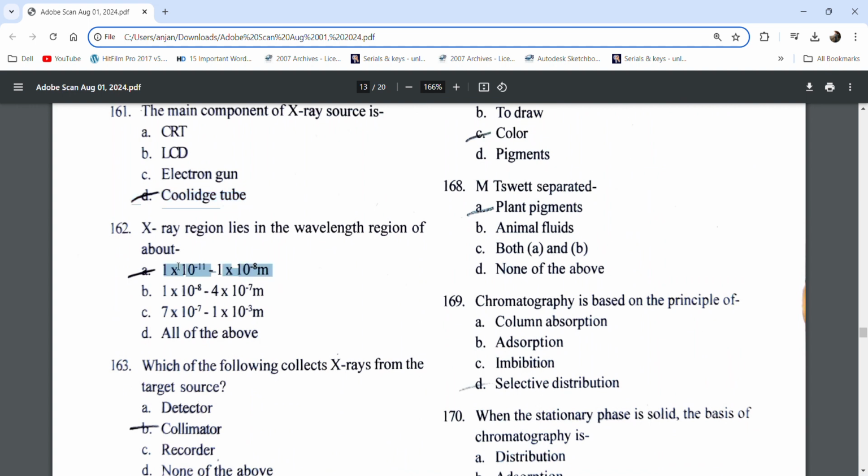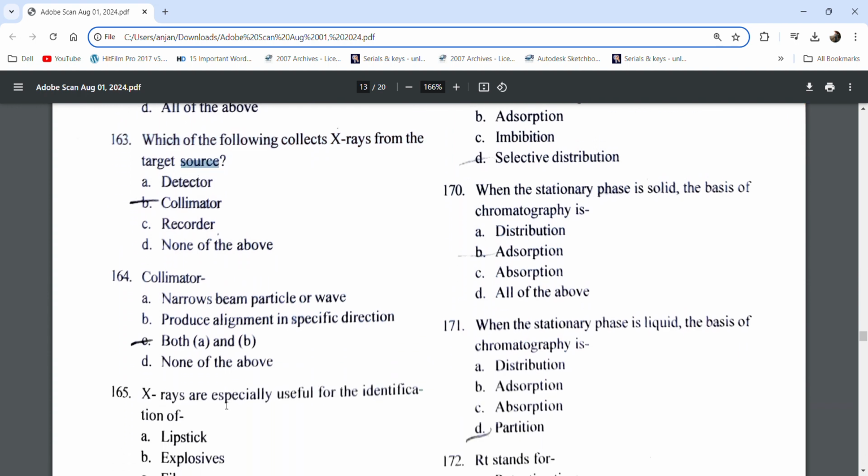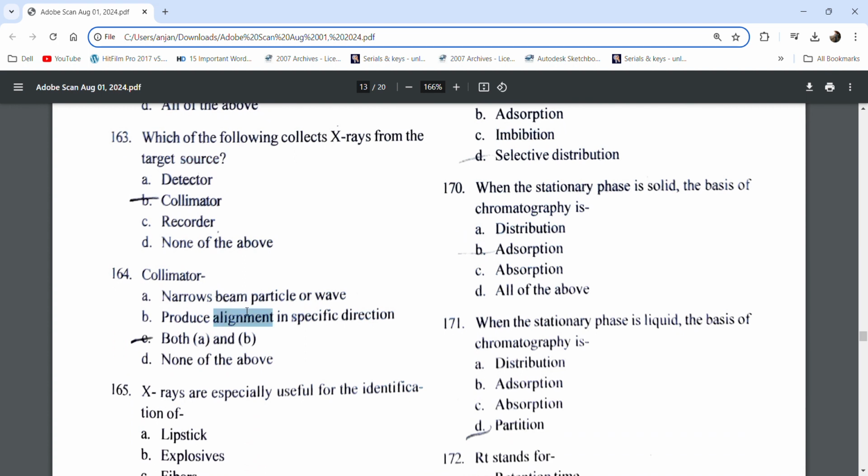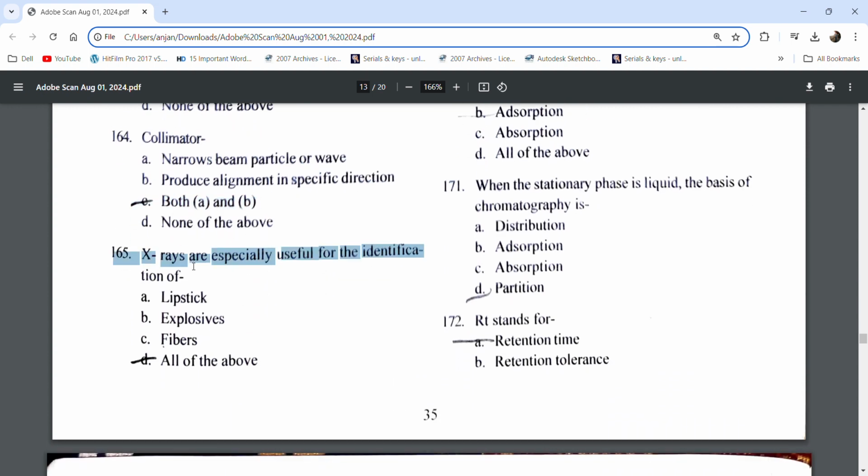X-rays lie in the wavelength region of about 1 × 10^-11 to 1 × 10^-8 meter. Which of the following collects X-rays from the target source? Collimator. Narrow beams of particles or waves produce alignment in a specific direction. X-rays are specifically used for the identification of lipstick, explosives, and fibers.